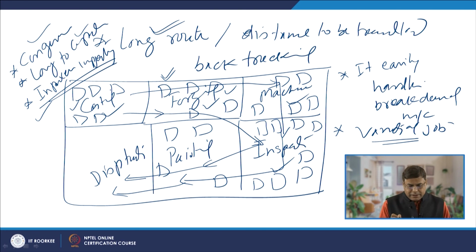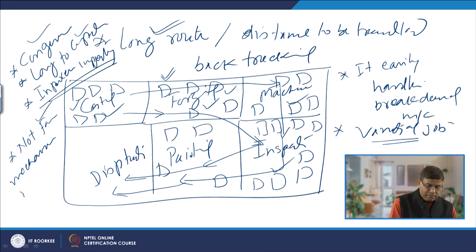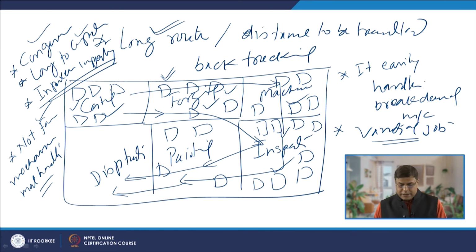And since there is no systematic movement of the material, mechanized material handling is not possible in this case. We need specialized or skilled workers, because they need to handle a variety of jobs. So, these are some of the features related to it.